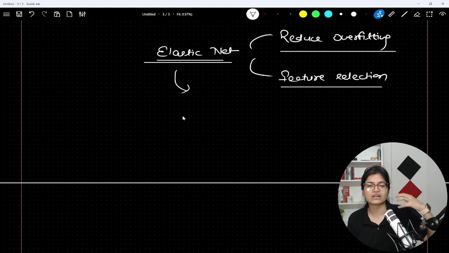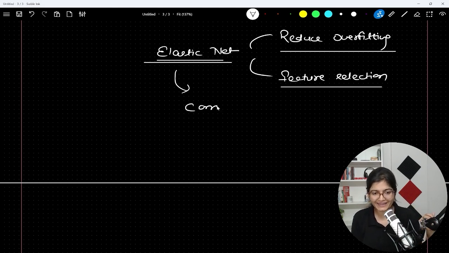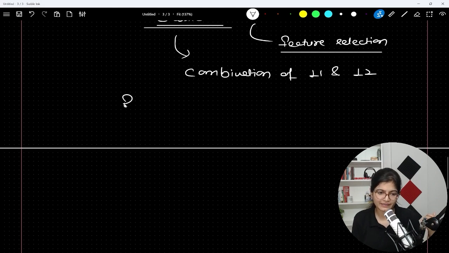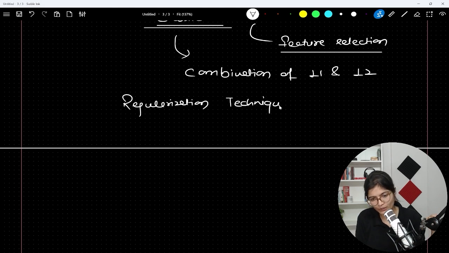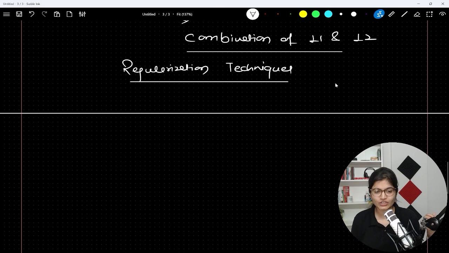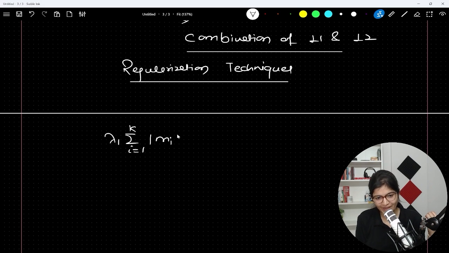And that is something which comes out to be elastic net. So I can say it's a combination of L1 and L2 regularization techniques. In this case, you will be able to see lambda 1, summation of I equals 1 to k, of m of I, the slope value, plus we are doing lambda 2, again summation of I equals 1 to k, of the value of m of I square.